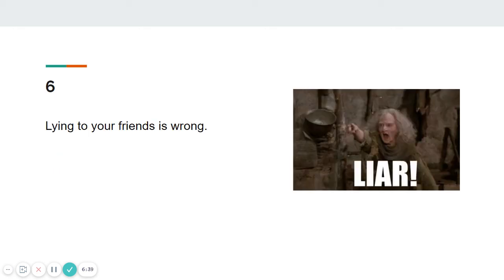Number 6, lying to your friends is wrong. Again, while most people would generally agree with this statement, the statement itself is an opinion because this isn't something that we can actually prove. We can't prove that it's wrong. That's a matter of perception and a matter of opinion. Therefore, this statement is an opinion.